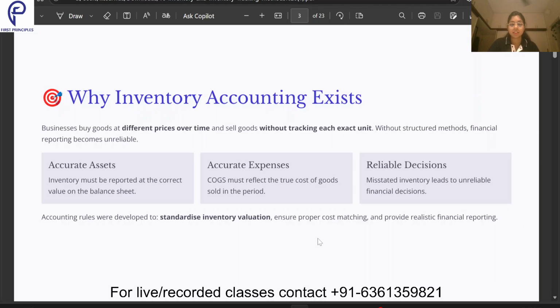So in order to ensure that our assets are reported correctly, that is, the value of the assets is correct, and the expenses are recorded correctly. Why? Because whatever goods you sell, the cost of those goods is recorded as a cost on our income statement. And also you make reliable decisions. If your inventory is correctly stated, your balance sheet looks fine, and investors will be able to rely on your financial statements and make a decision whether to invest more in your company or not. So that's why inventory accounting exists.